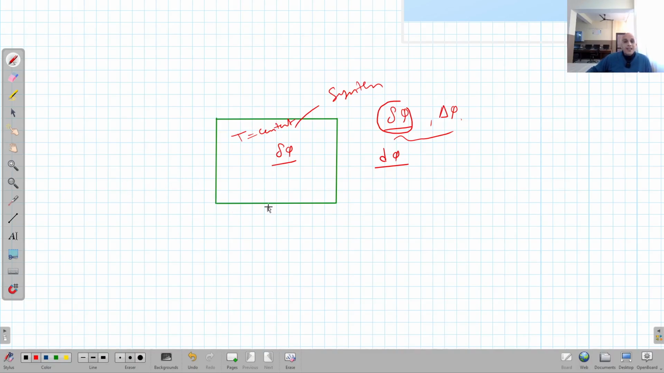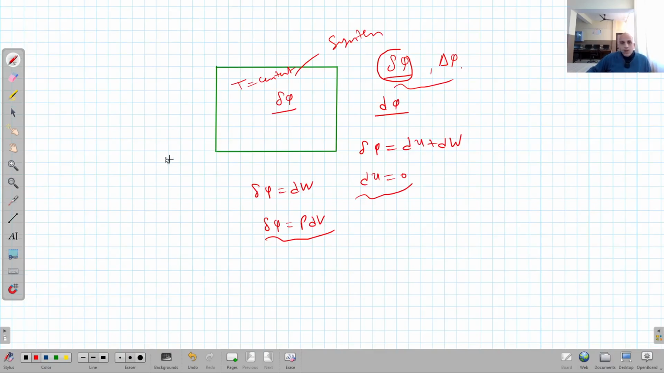So in that case, what will be the first law of thermodynamics? Delta Q is equal to dU plus dW. Now dU is equal to 0, because we are saying that this system is isothermal. Clear? This process is isothermal. Temperature of the system is going to remain constant. So I can say delta Q is equal to dW, or I can say delta Q is equal to PdV. Yeah, dW is equal to PdV.